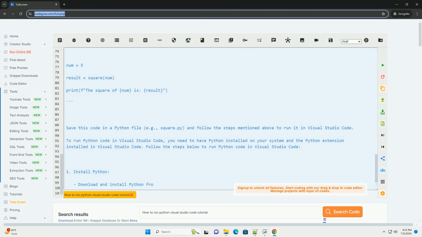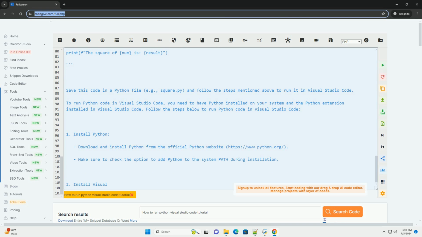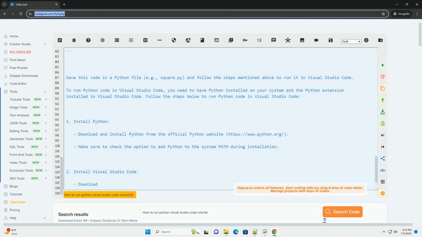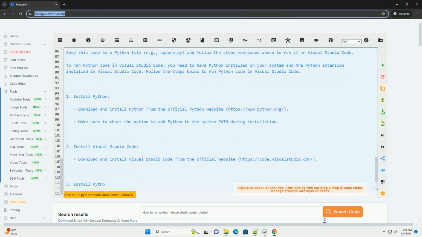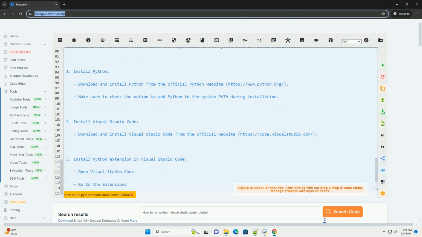4. Create a new Python file. Click on the Explorer icon in the activity bar to open the Explorer view. Click on the New File icon to create a new file. Save the file with the .py extension, example hello.py. 5. Write Python code. Write your Python code in the new file you created. For example. 6. Run the Python code.